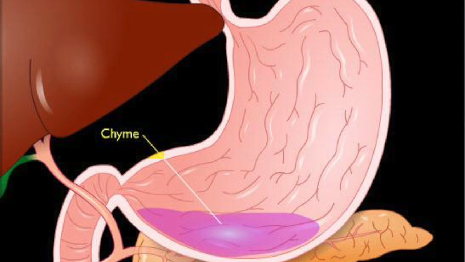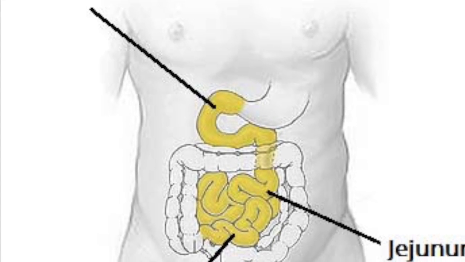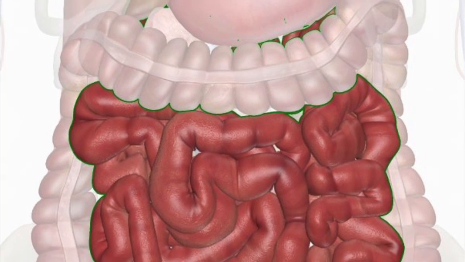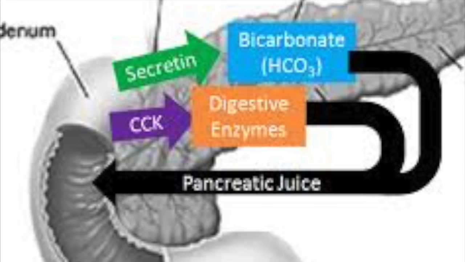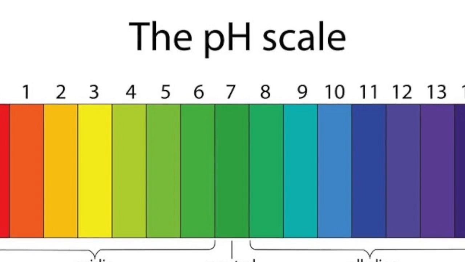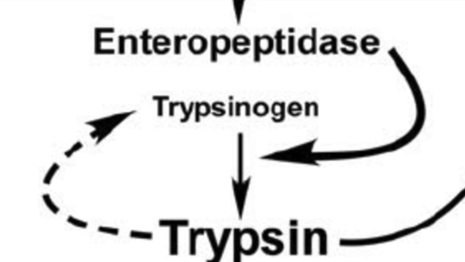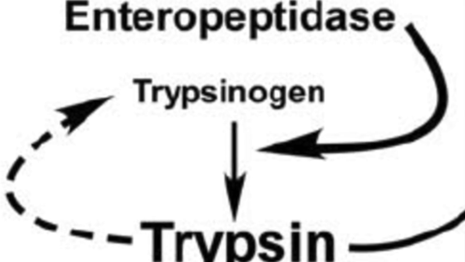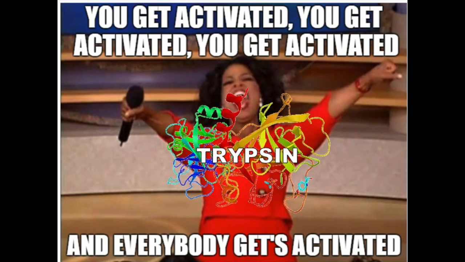The pyloric sphincter will open to allow the chyme, a mixture of partially digested food, to move into the duodenum of the small intestines. Once in the small intestines, pepsin is deactivated due to the sodium bicarbonate that neutralizes the acidic pH of the chyme. The next set of protein digestive enzymes are secreted from the pancreas. Trypsinogen, the deactivated form of trypsin, is secreted into the small intestines by the pancreas and is activated by the enzyme enteropeptidase, found within the mucosa of the small intestines.